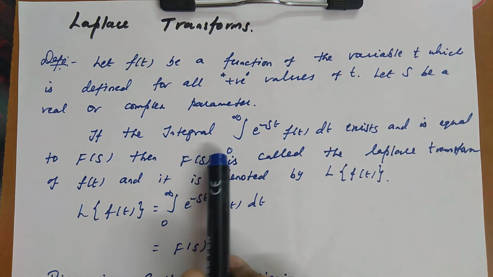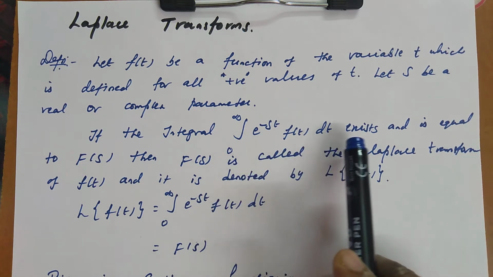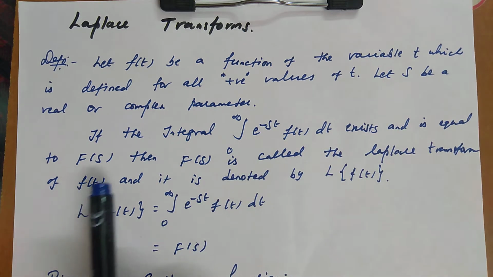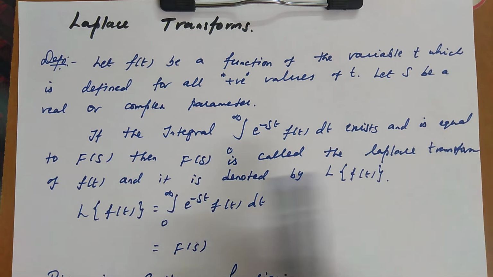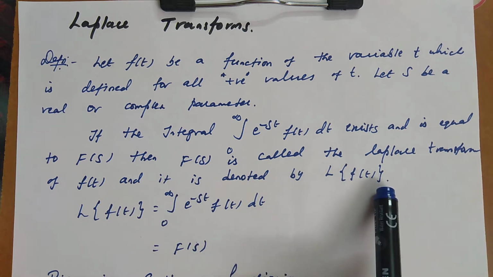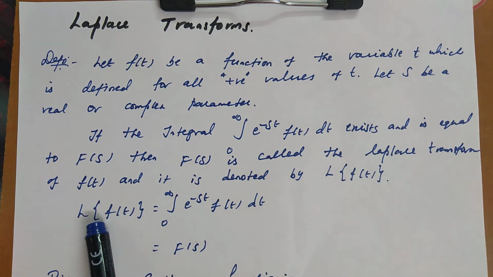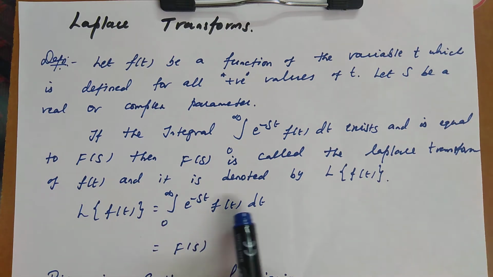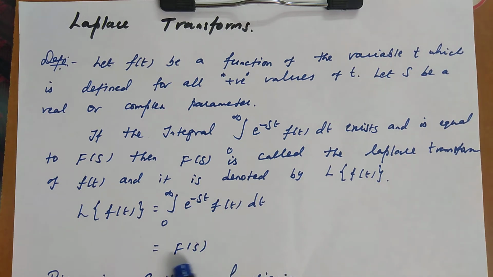Then if the integral from 0 to infinity of e power minus st f of t dt exists and is equal to F of s, then F of s is called the Laplace transform of f of t and it is denoted by L of f of t. So for a function, when we are taking the Laplace transform, the result is the integral from 0 to infinity of e power minus st f of t dt. After the integration is over, the final result we get is a function of s, where s is the parameter.